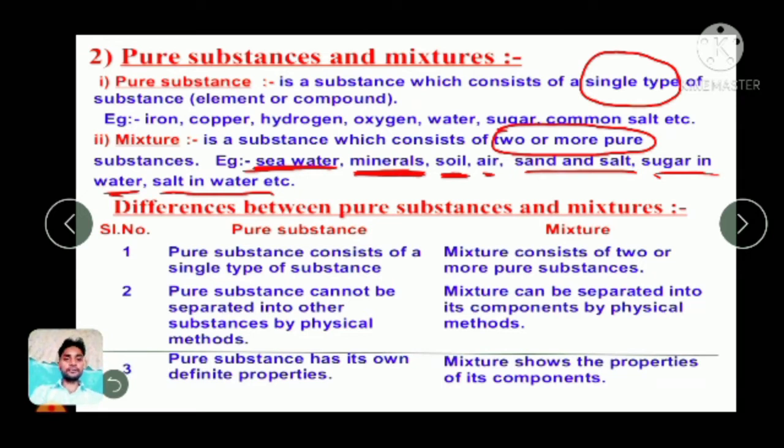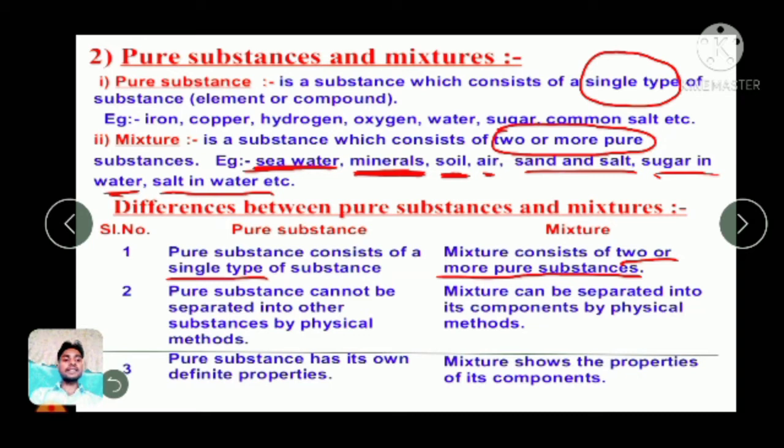This is called a mixture. Here is the difference between pure substances and mixtures. So remember, when we create a difference between two things, always start with the definition. So first, it is a single type, and the other is two or more types of substances.